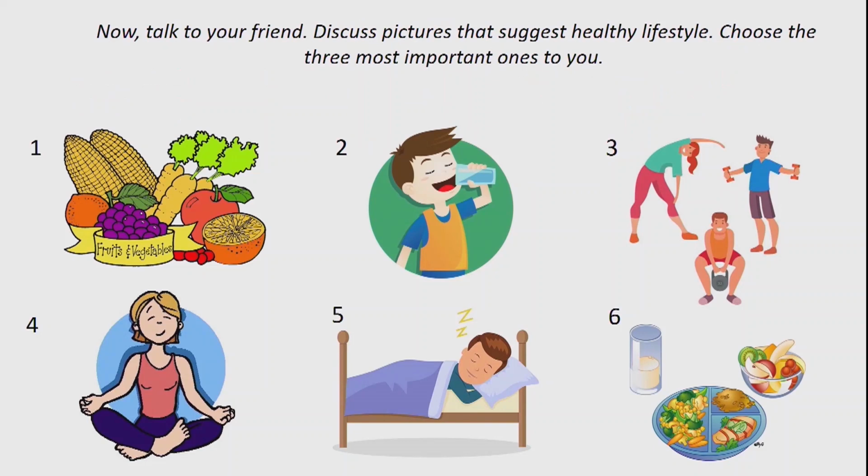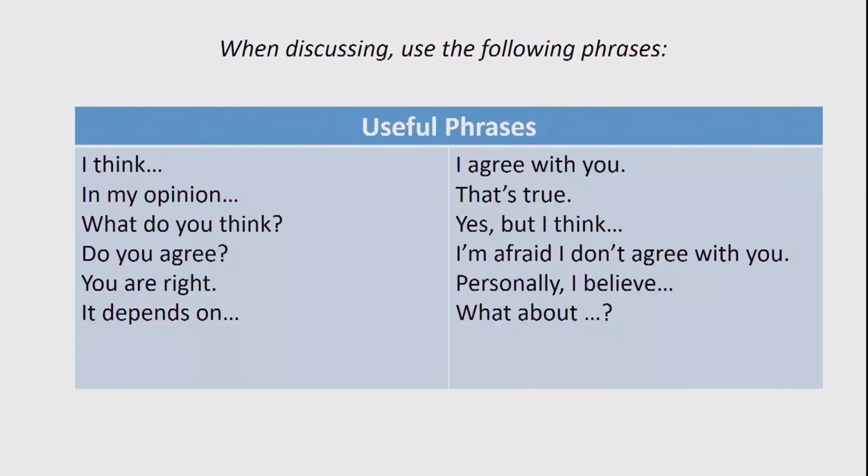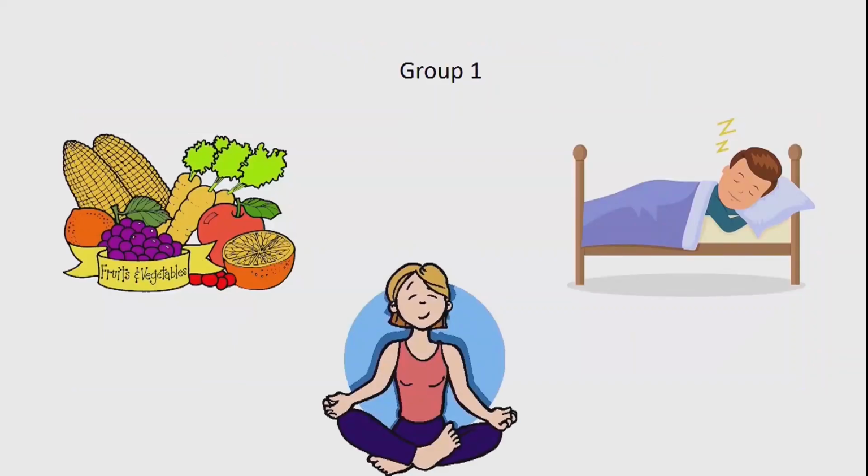Now, talk to your friend, discuss pictures that suggest healthy lifestyle. Choose the 3 most important ones to you. When discussing, use the following phrases. They are very useful. Which pictures did you choose? Group 1.